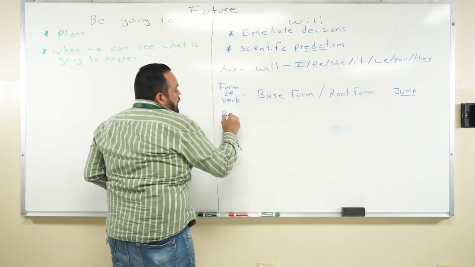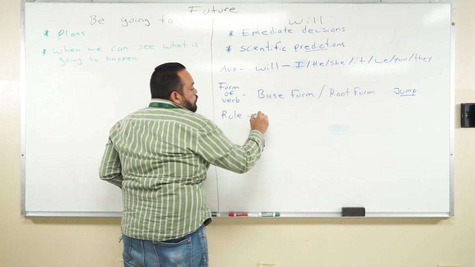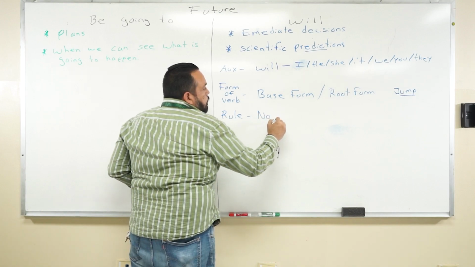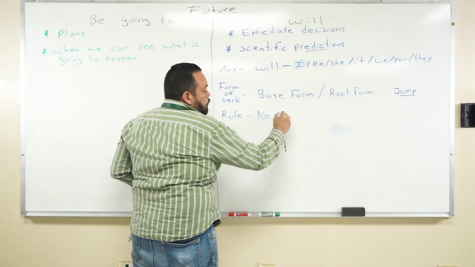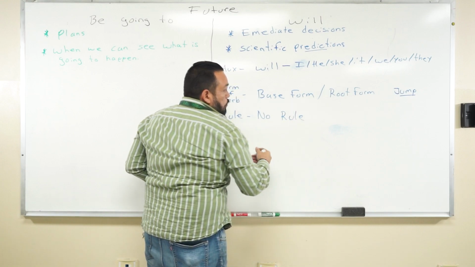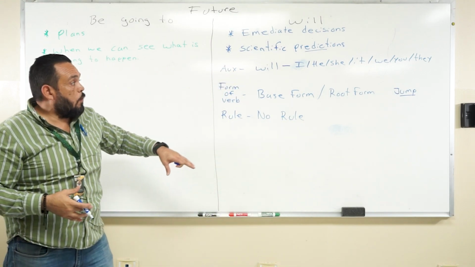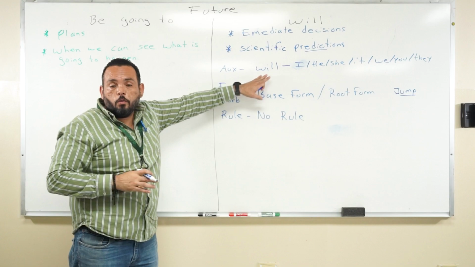Rules. Here, we don't have rules. We don't follow rules to make the tense. There are no rules here to make changes on the verbs or the will. So we don't have any rules.